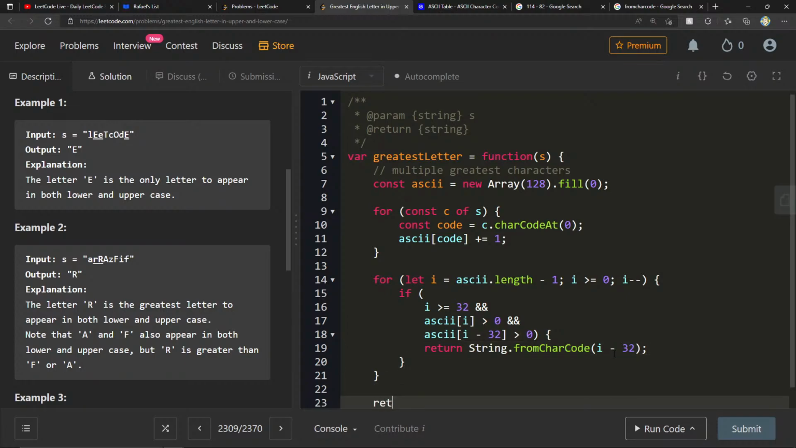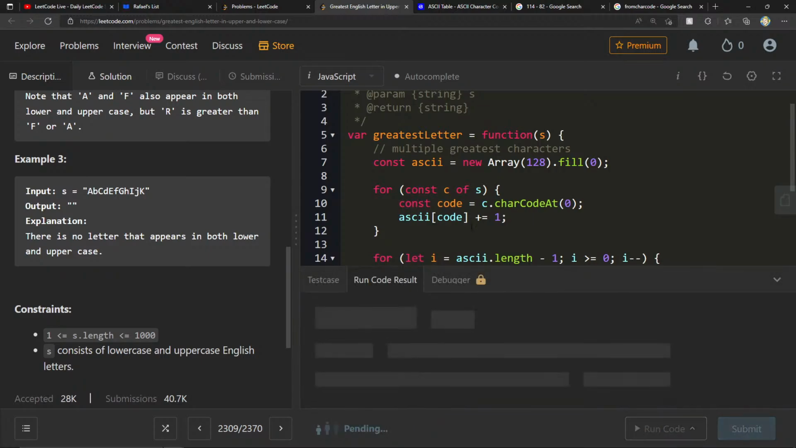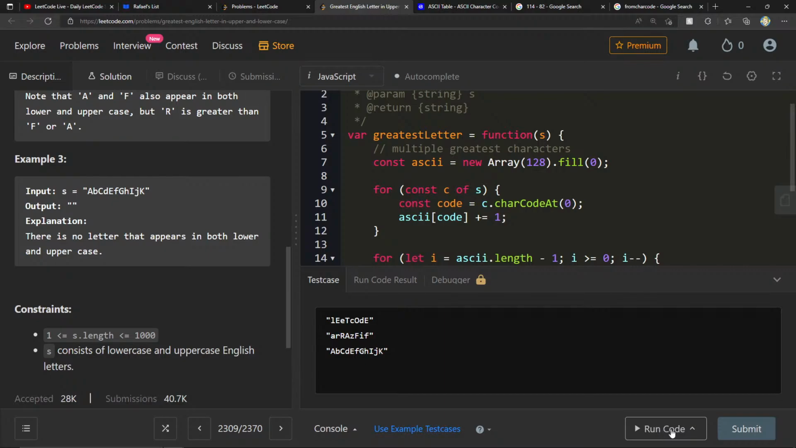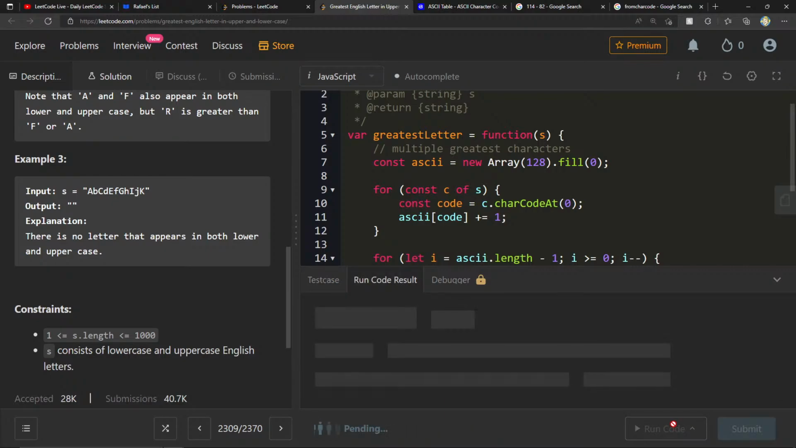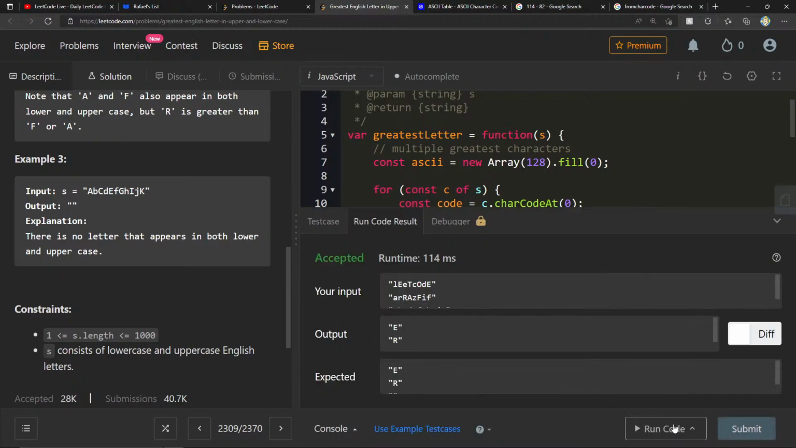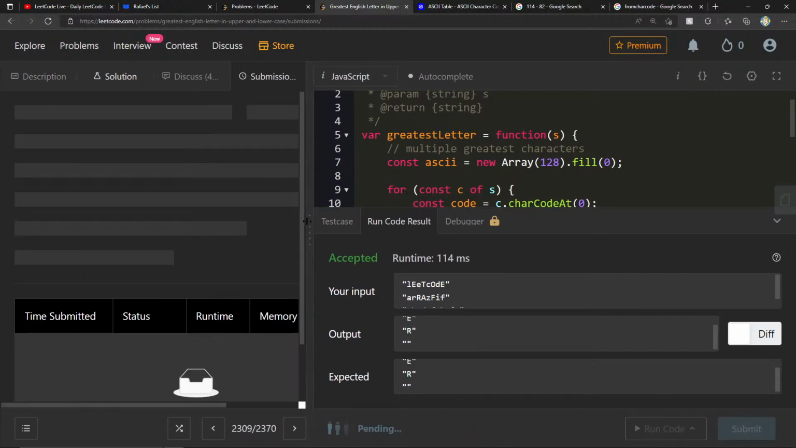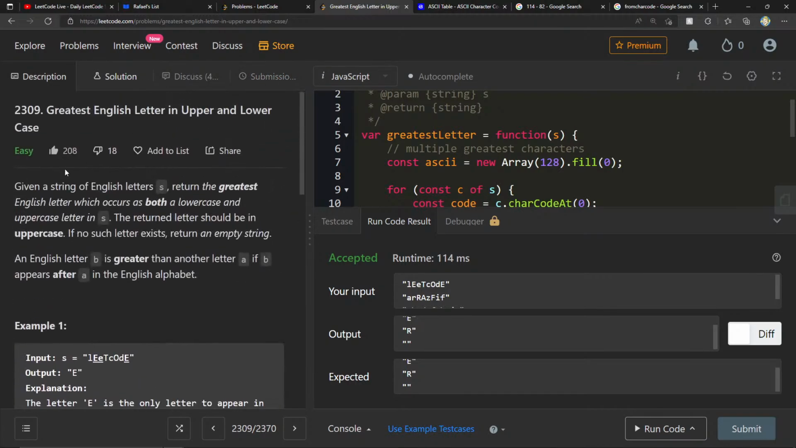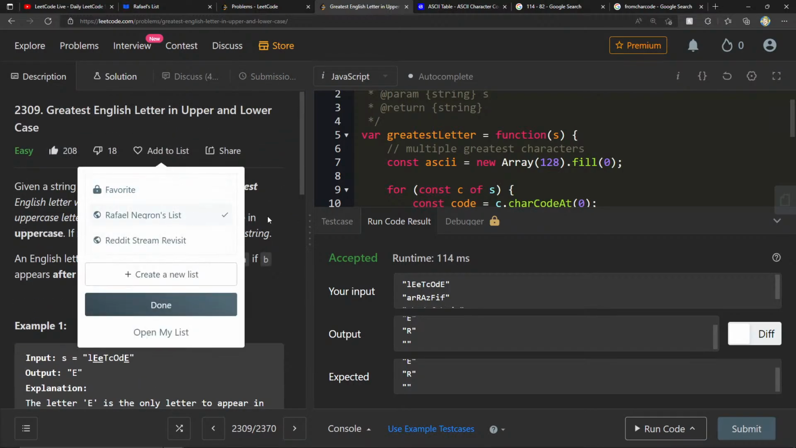Else we just return an empty string. That's what they want, I guess, right? Yeah, let's see if this works. That's E and E. First test case worked. So ER, empty string, ER, empty string. 96.71. Yeah. This was a very cool question. Yeah, high quality question.